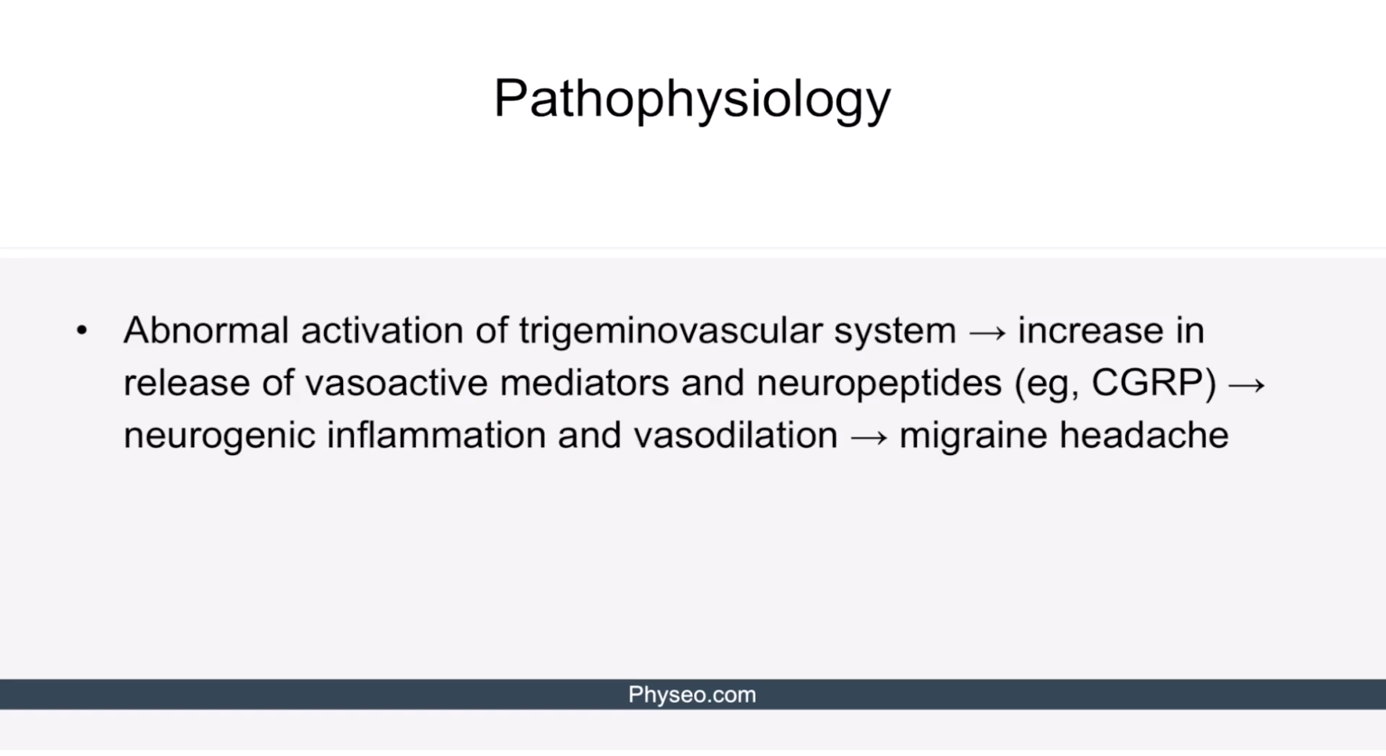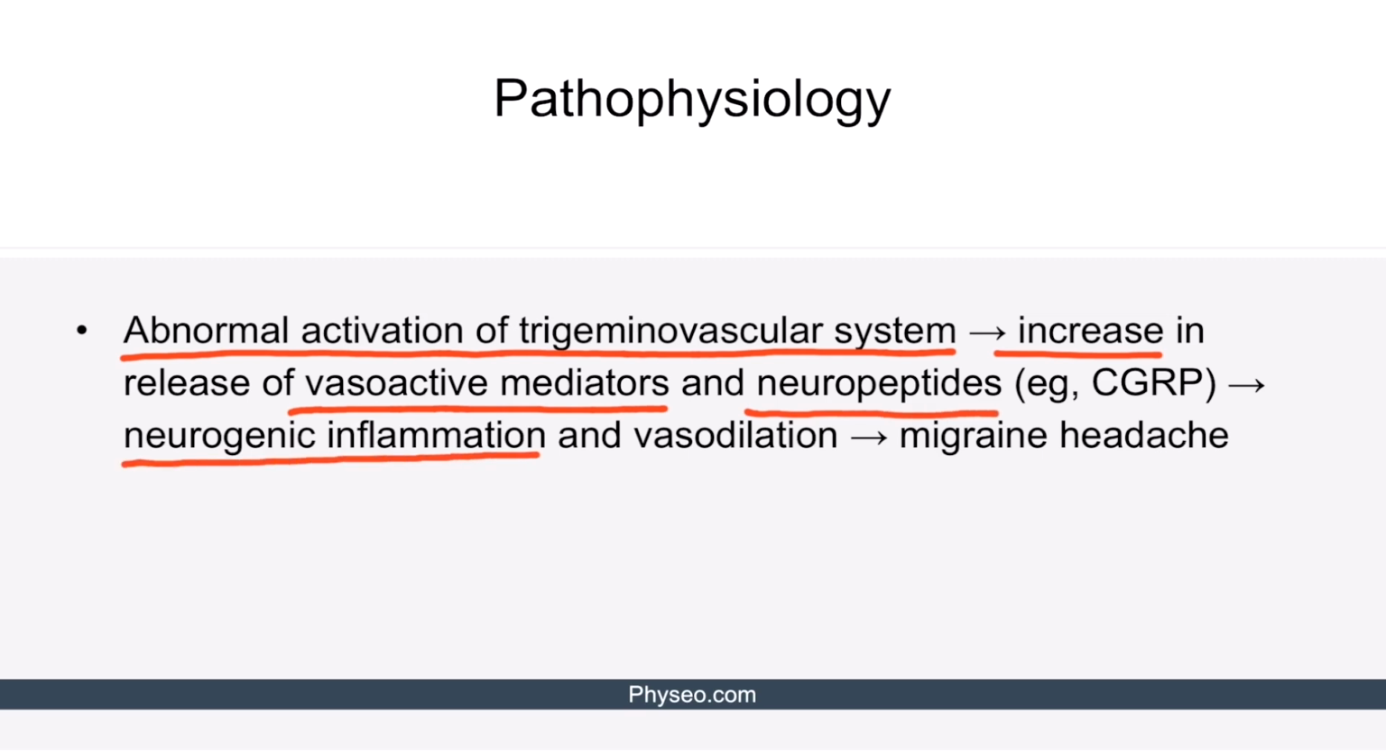The pathophysiology of migraine is complex and contains different processes. However, what we need to know is that abnormal activation of trigeminal vascular system leads to increased release of vasoactive mediators and neuropeptides, such as calcitonin gene-related peptide. This causes neurogenic inflammation and vasodilation that induces the migraine headache.